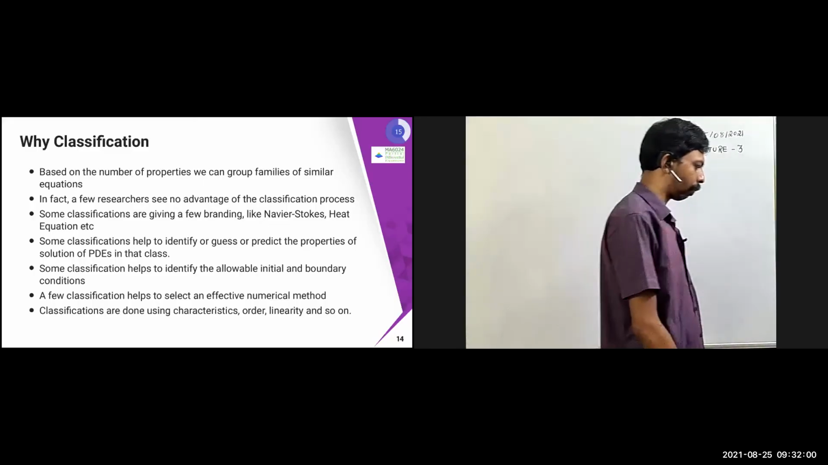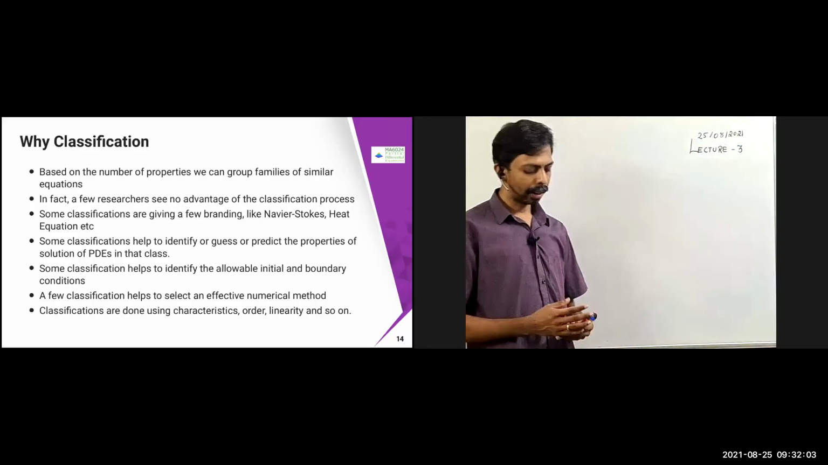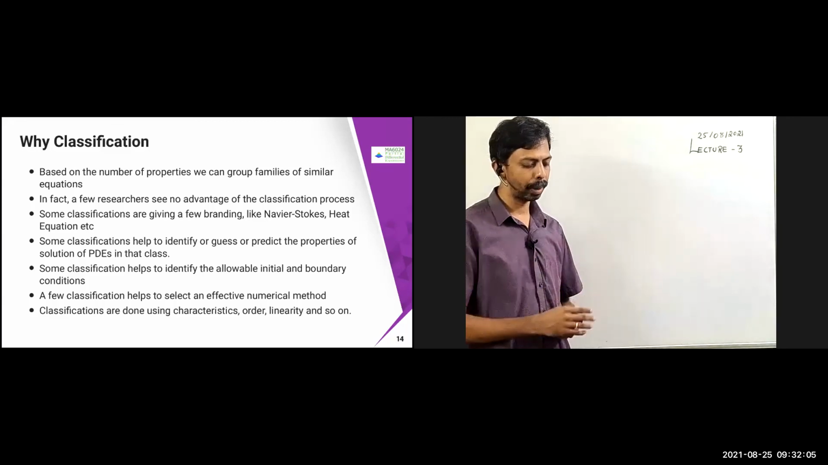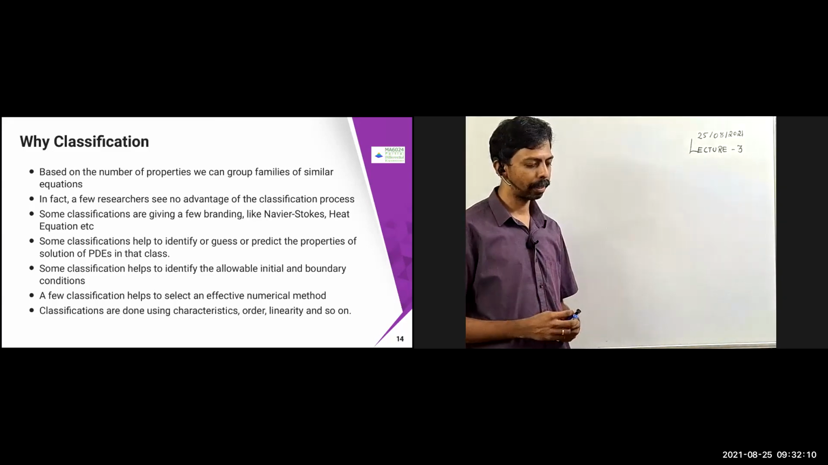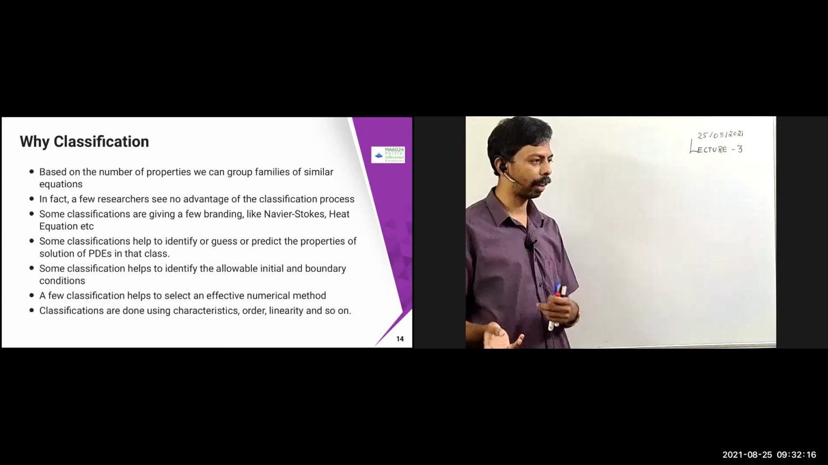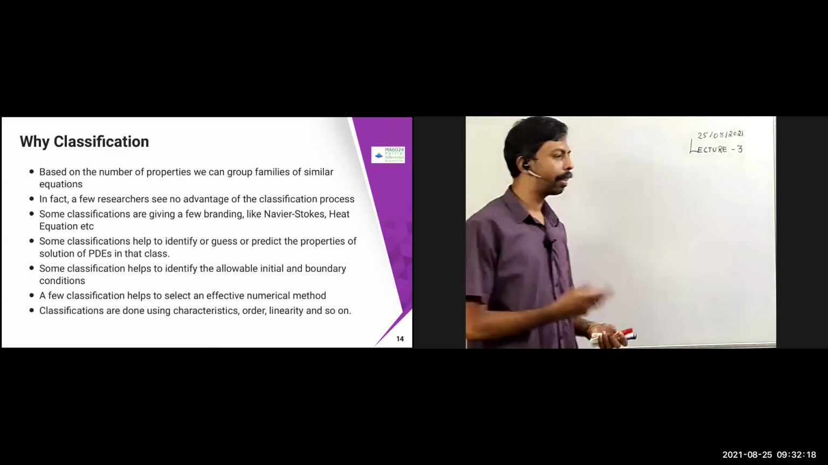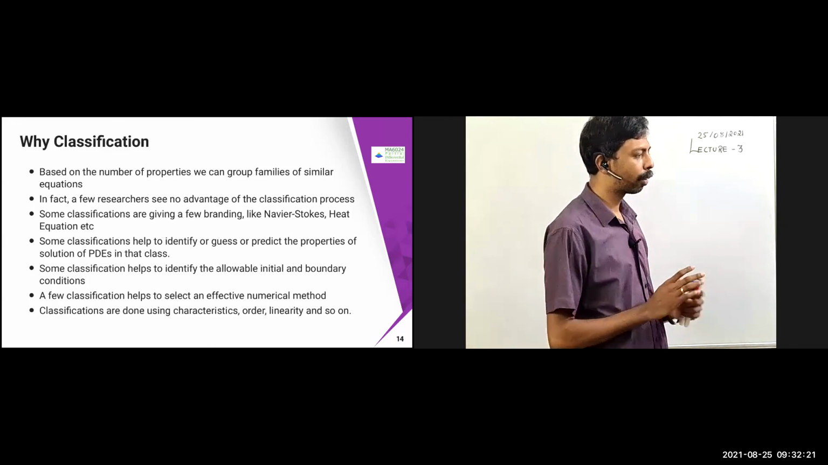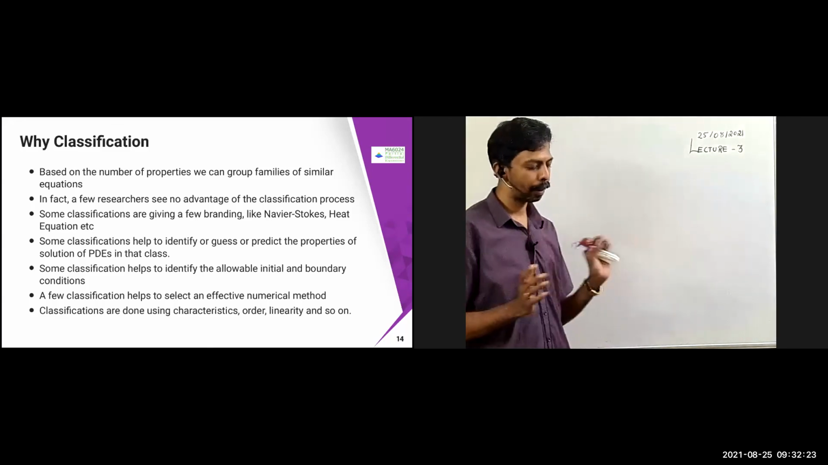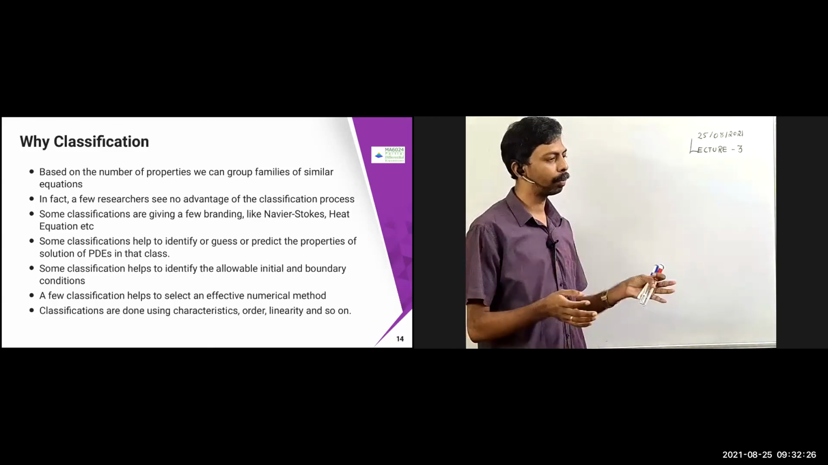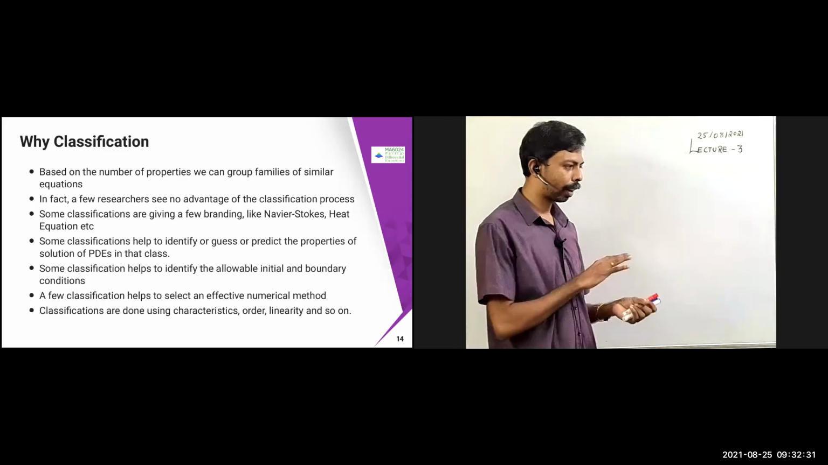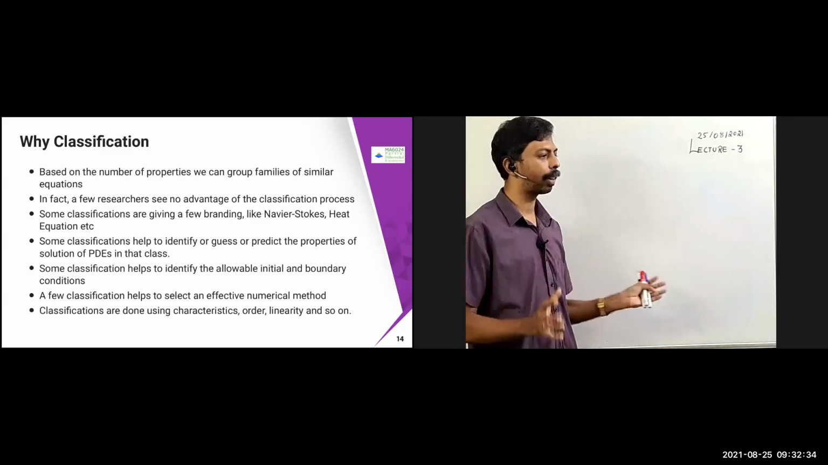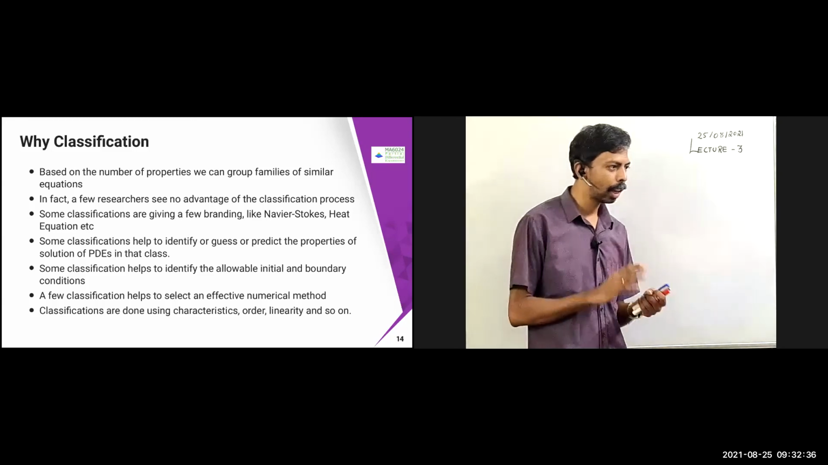What is the classification? If you read many textbooks, different people give different reasons for the classification, and some people disagree that any classification is required, saying solve it as it is. Based on a number of properties, we can group families of similar equations. That is happening all the time. You classify different kinds of matrices, different kinds of equations, etc. Same thing here. We are trying to group similar kinds of partial differential equations. Here, by equations, I mean partial differential equations.